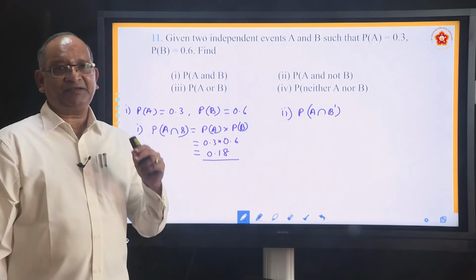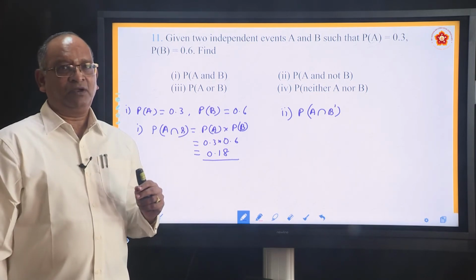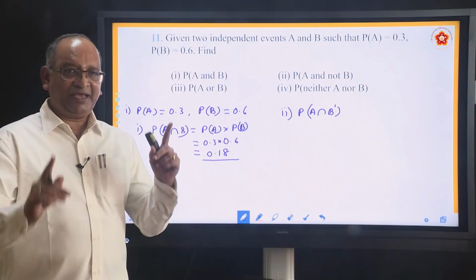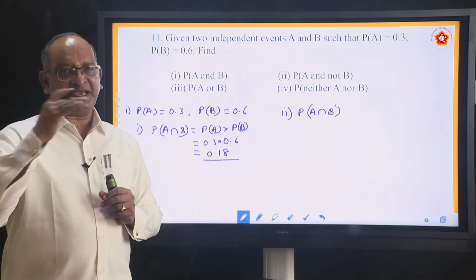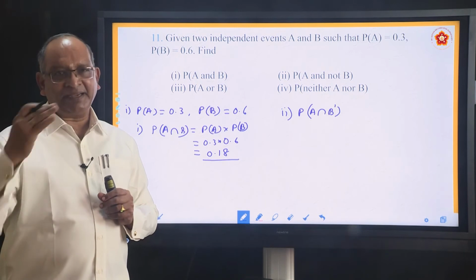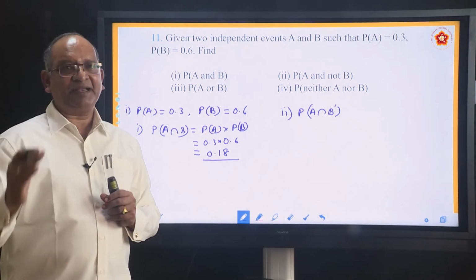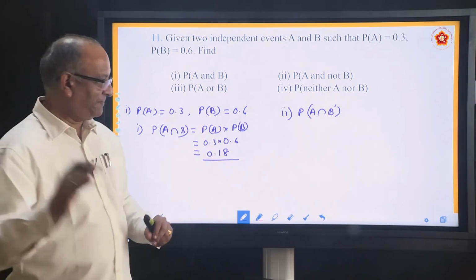Something very interesting which you have to understand. What is that? If A and B are independent, then A dash B, A B dash, A dash B dash all will be independent. Let me repeat.